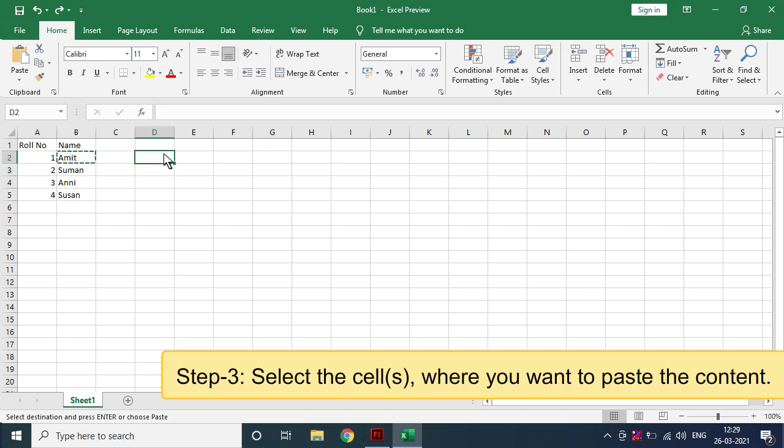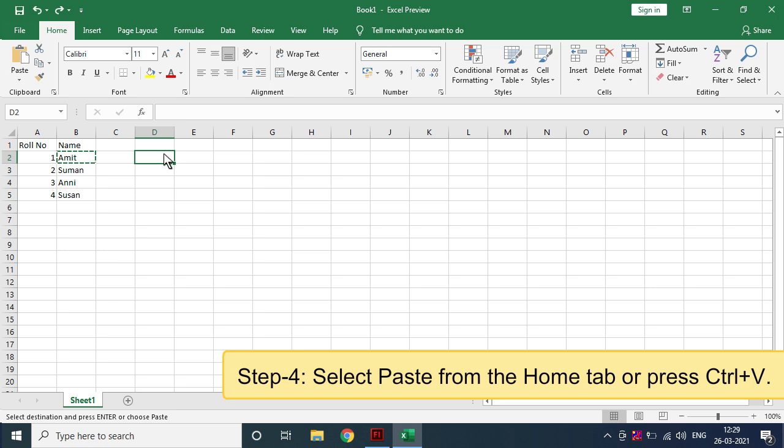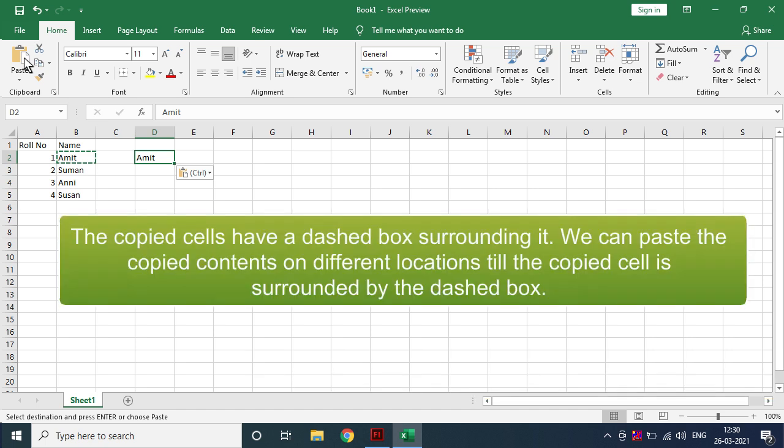Select the cells where you want to paste the content. Step 4. Select Paste from the Home tab or press Ctrl+V. The copied cells have a dashed box surrounding them. We can paste the copied contents in different locations as long as the copied cell is surrounded by the dashed box.